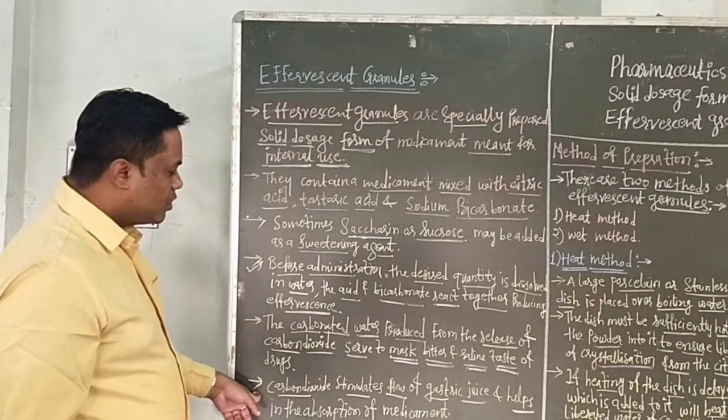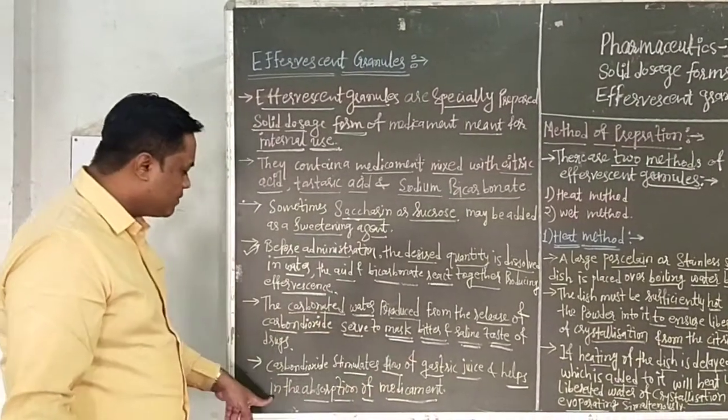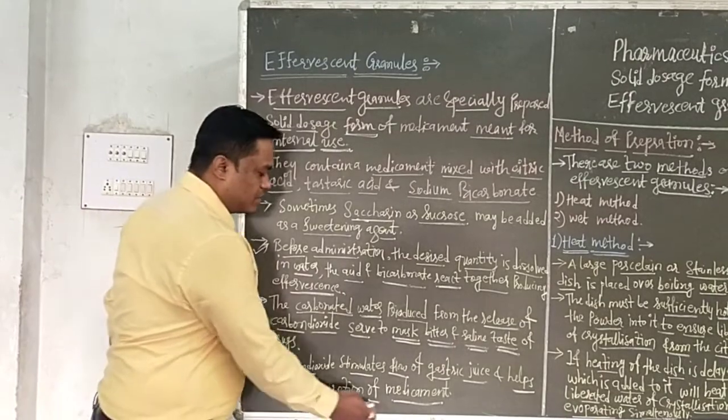This carbon dioxide also stimulates the flow of gastric juice and helps in the absorption of the medicament.